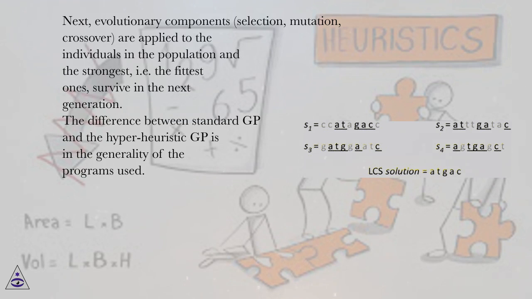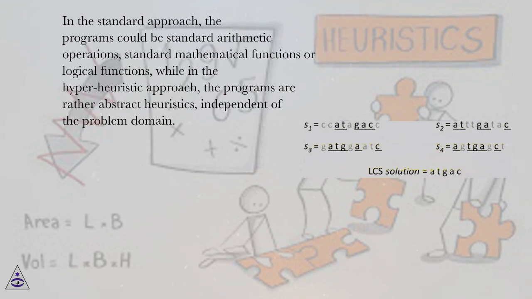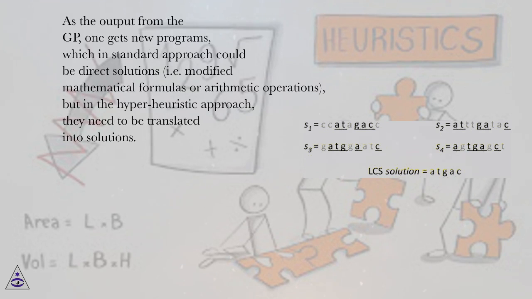The difference between standard GP and the hyperheuristic GP is in the generality of the programs used. In the standard approach, the programs could be standard arithmetic operations, standard mathematical functions or logical functions, while in the hyperheuristic approach, the programs are rather abstract heuristics, independent of the problem domain. As the output from the GP, one gets new programs, which in standard approach could be direct solutions, i.e. modified mathematical formulas or arithmetic operations, but in the hyperheuristic approach, they need to be translated into solutions.